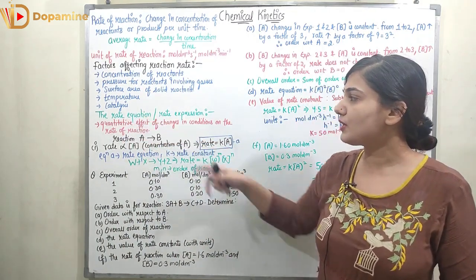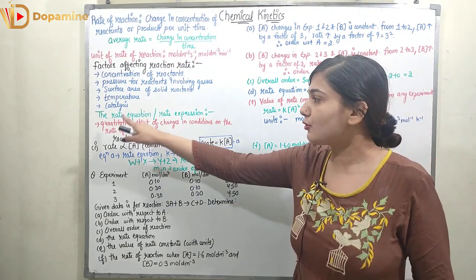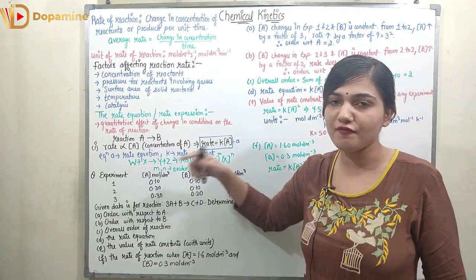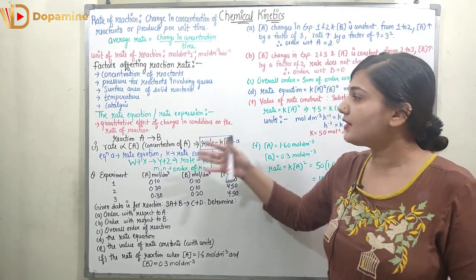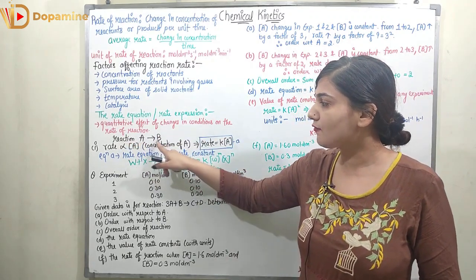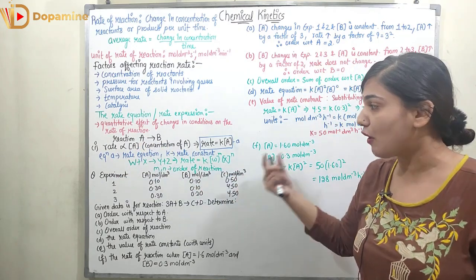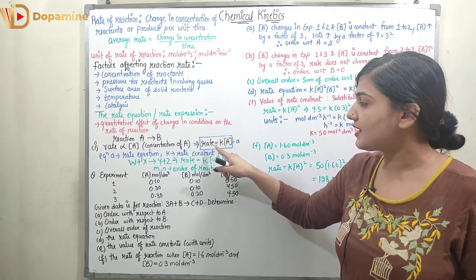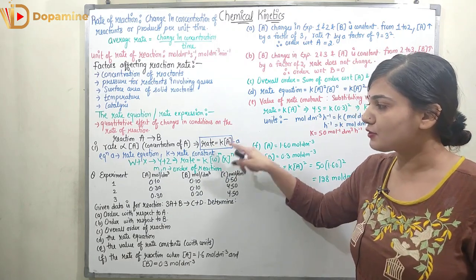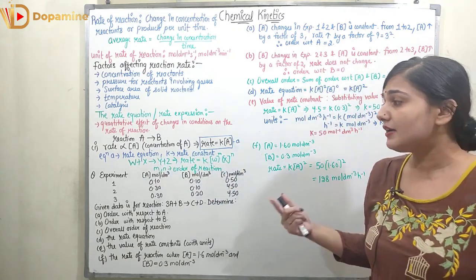Now coming to the rate equation or the rate expression, based upon which we have a question as well. The quantitative effect of changes in conditions on the rate of reaction is going to give me the rate equation. So you can see this is the reaction where A is forming B. So rate is directly proportional to the concentration of A, and I can represent rate equals K into concentration of A. Here this equation is the rate equation where K is the rate constant.